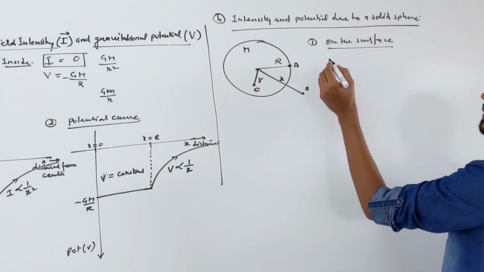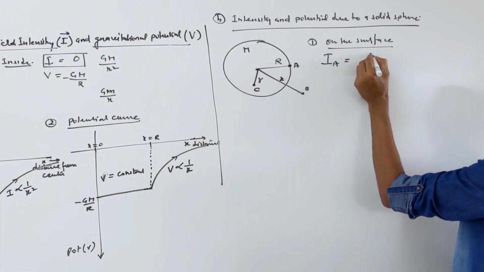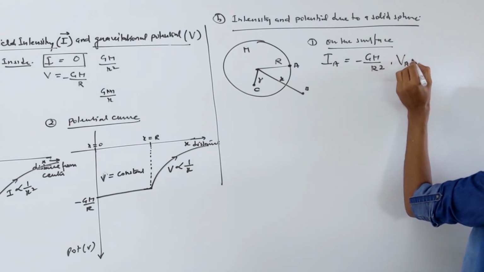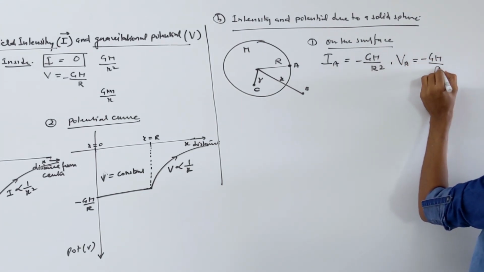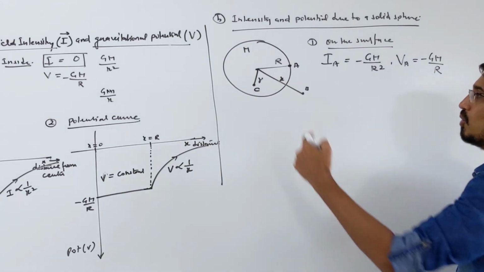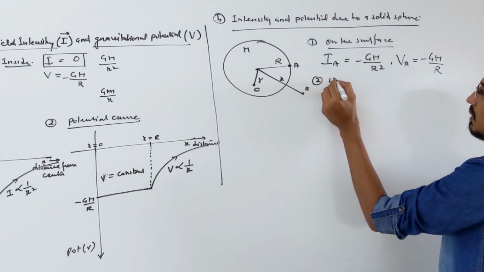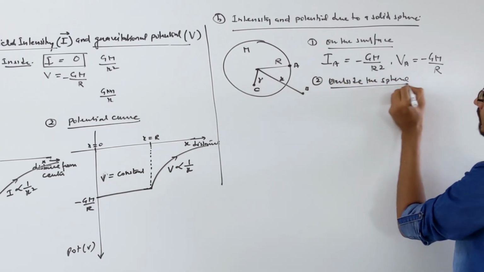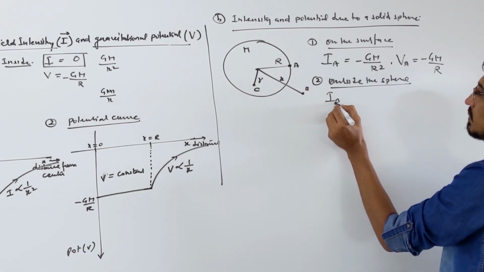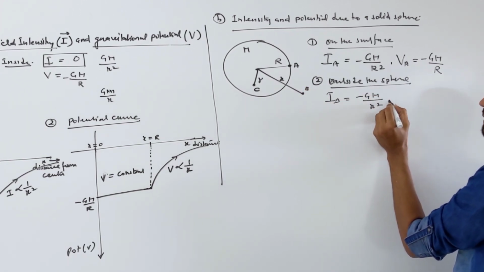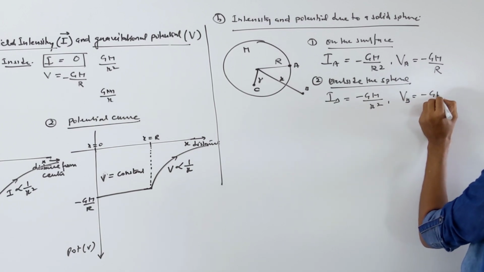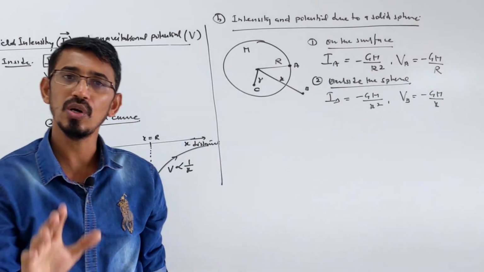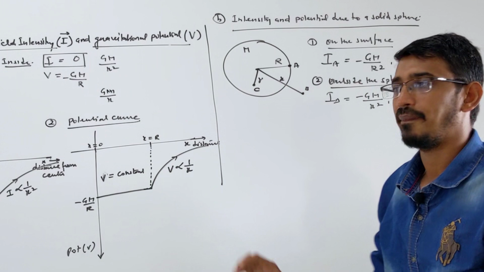So on the surface, to find IA, the general formula is GM upon r square with a minus sign. Potential VA, same formula, minus GM upon r. Same outside, you want to find, again the same formula, outside the sphere. At this point, IB is minus GM upon x square. What is VB? Minus GM upon x. These formulas for this or this are exactly the same. Whether you talk hollow sphere or solid sphere, this becomes exactly the same.